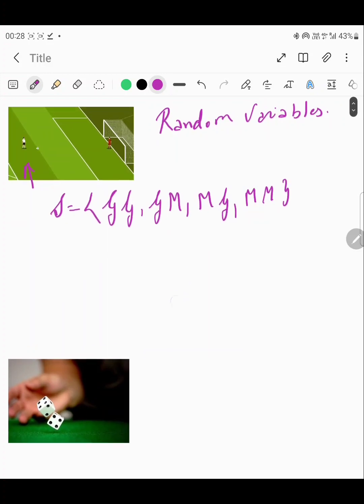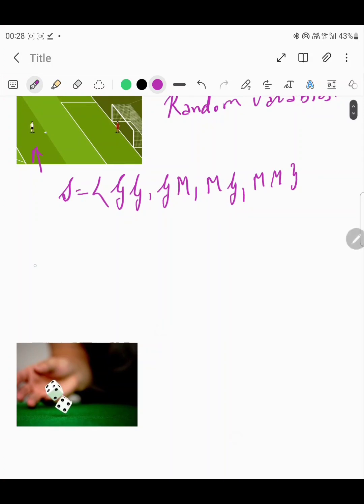So now what does this random variable mean? So basically a random variable is a function which is considered from sample space S to the set of real numbers R. So what we mean by this is that this function, that is capital X, which is known as a random variable, will pick the possible listed outcomes from the sample space S, and it will associate a real number to all those listed possible outcomes.